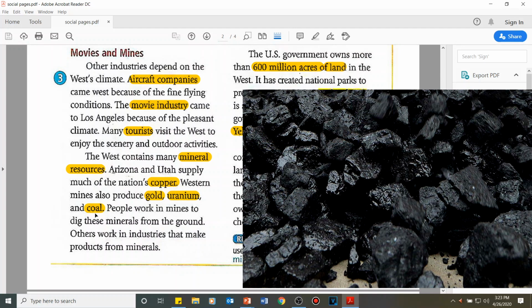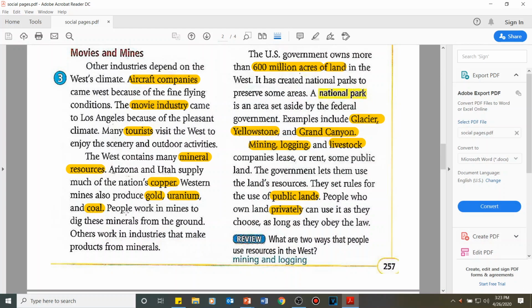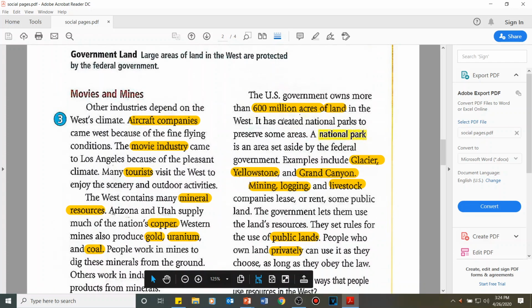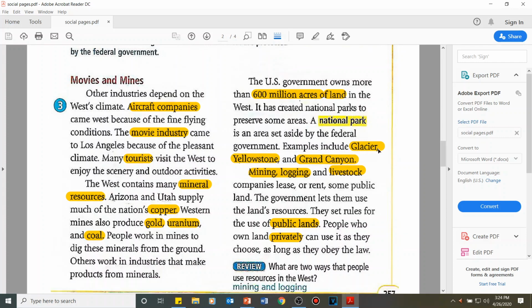And finally, we discussed before what is coal. So people work in mines to dig these minerals from the ground. Others work in industries that make products from the minerals. Let's continue. The US government owns more than 600 million acres of land in the West. It has created national parks to preserve some areas. To preserve means to restore or to save some areas. A national park is an area set aside by the federal government. Examples include Glacier, Yellowstone, and Grand Canyon. So this is what we discussed a while ago. Glacier, Yellowstone, and Grand Canyon are national parks of the West.